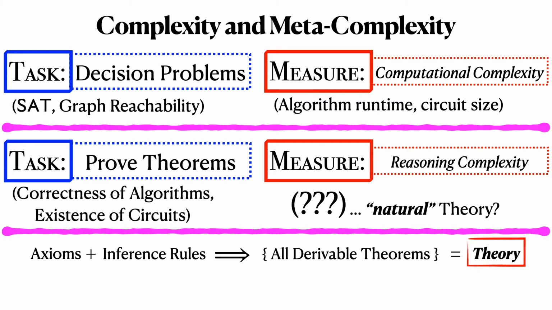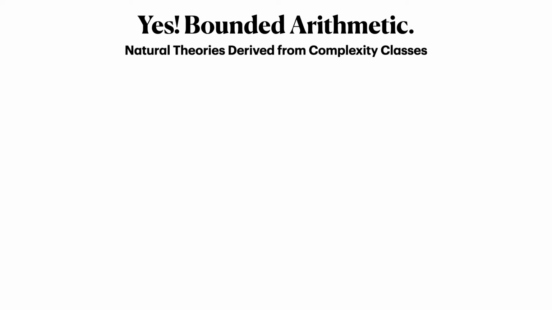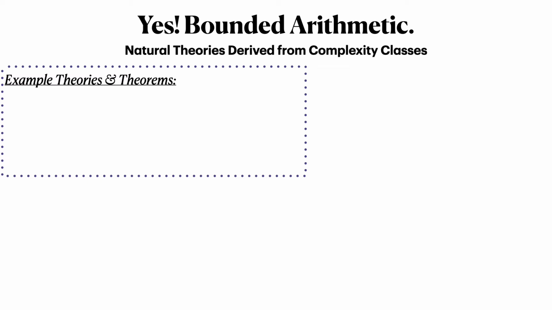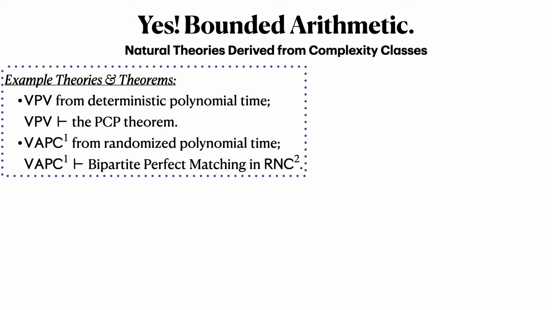What's a natural theory? So our big ask on this slide, relating complexity and metacomplexity, is can we bootstrap our understanding of reasoning complexity from computational complexity? Are there theories that are sort of in a nice one-to-one relationship with complexity classes? Absolutely yes, and they are called bounded arithmetic. These are natural theories derived from complexity classes. So for example, we've got VPV derived from deterministic polynomial time. It proves the PCP theorem. And we've got VAPC1 derived from randomized polynomial time, and it proves the correctness of bipartite perfect matching algorithms in RNC2, also very non-trivial.